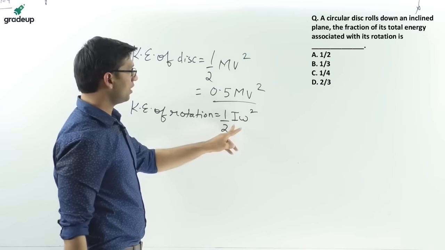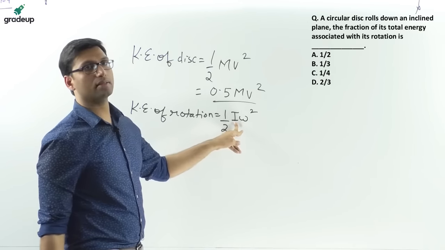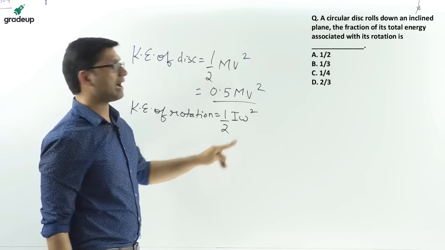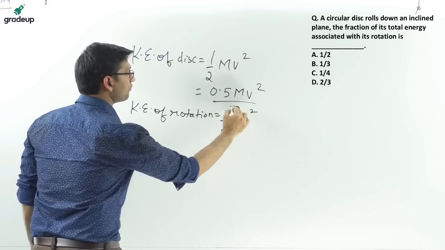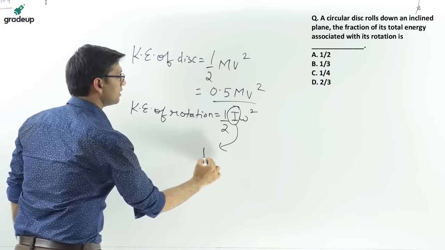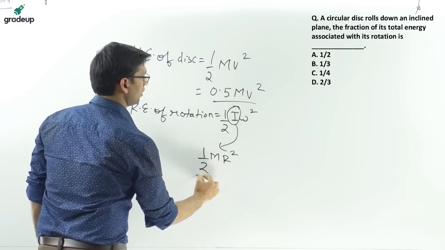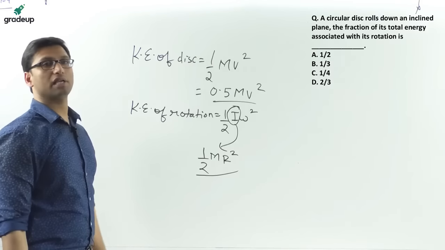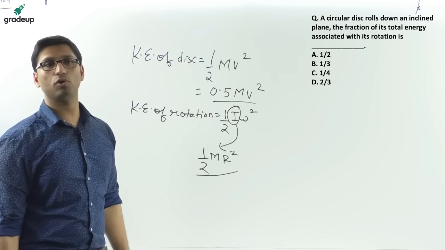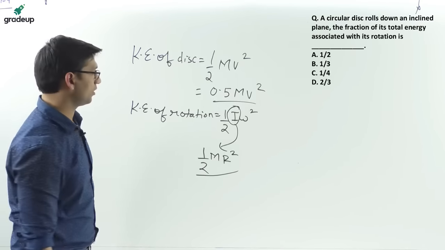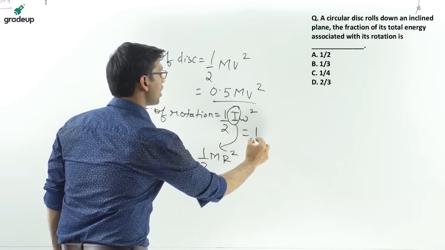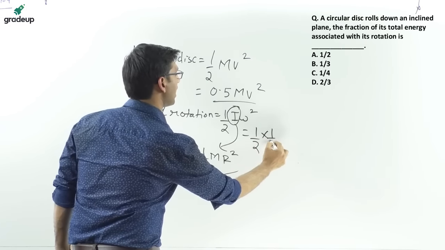Now this I, what is this I? I is the moment of inertia, and for the circular disk it is equal to half into m into r square. So this will be equal to half into half m r square.